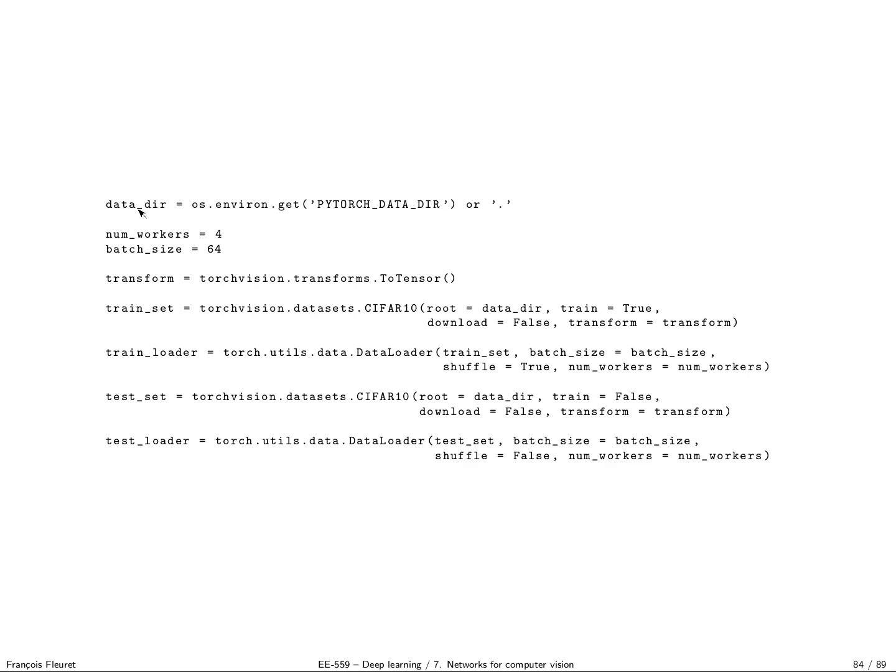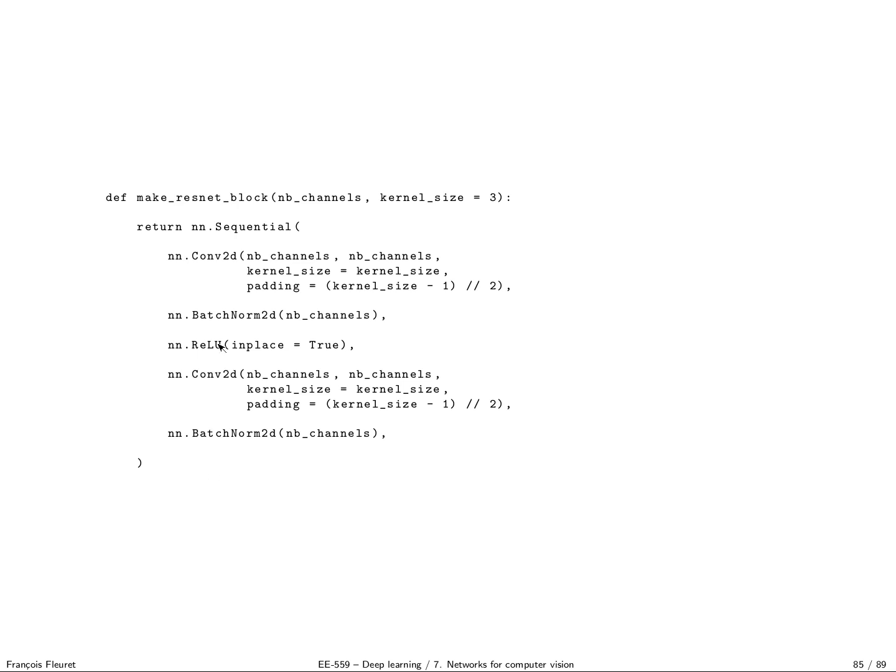This is called data_dir. I say that I will use 4 threads. I want a batch size of 64. I'm not going to do any normalization. I just take the data and do the transforms. I create my PyTorch data loader for training and test, so train false, train true. Okay, so now at the end of this, I have 2 data loaders for test and train.